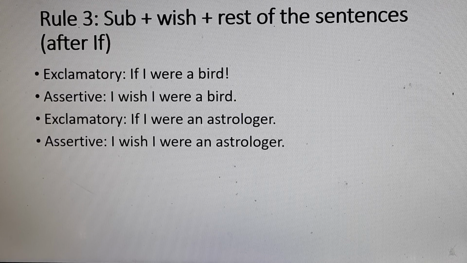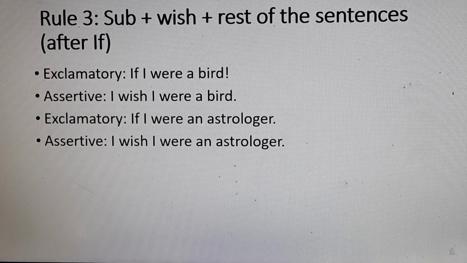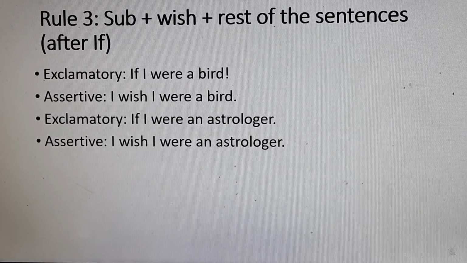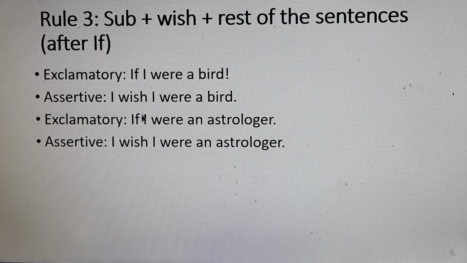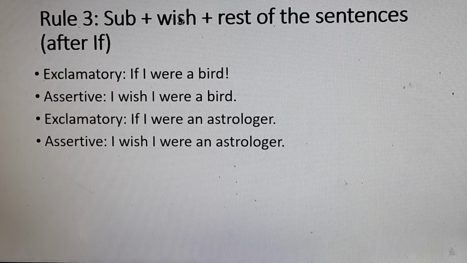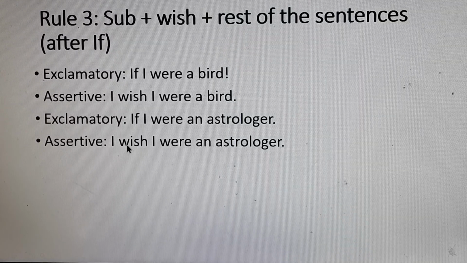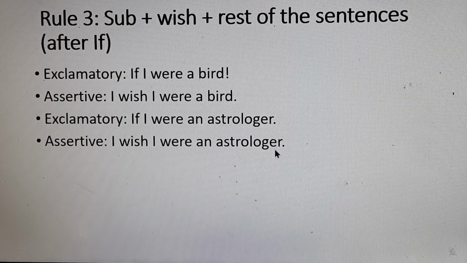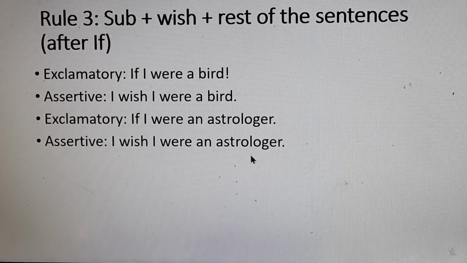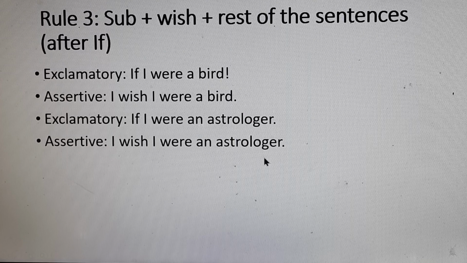"If I were an astrologer." Okay, dear boys, we are going to follow the same structure. I wish I were an astrologer. Firstly, we have written the subject. Then we have written wish, and after that the rest of the sentence. I wish I were an astrologer. Okay, very easy. Dear boys, now try to do it by yourself.